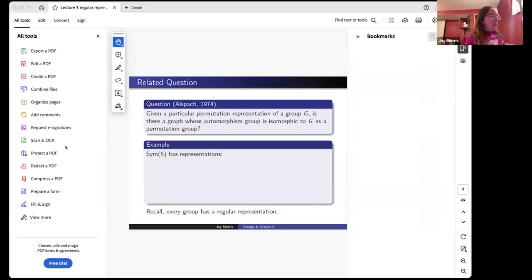So some of the representations of the symmetric group on 5 points include, obviously, a representation on the 5 points. There's also a regular representation on 120 points. And there are many more representations as well, but in fact, every group has a regular representation. So let me define